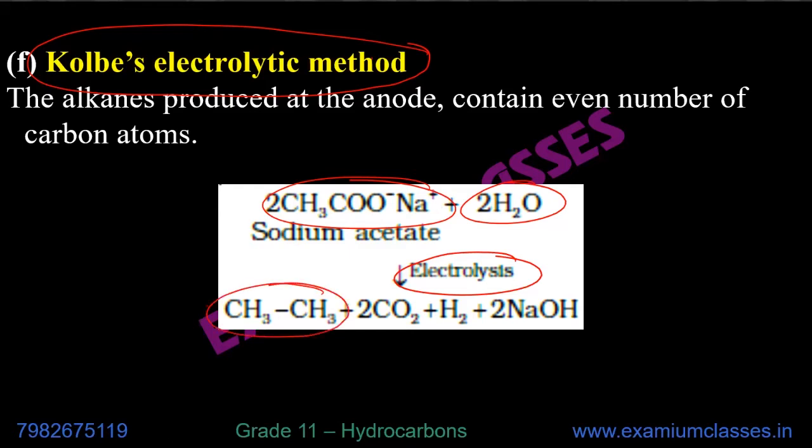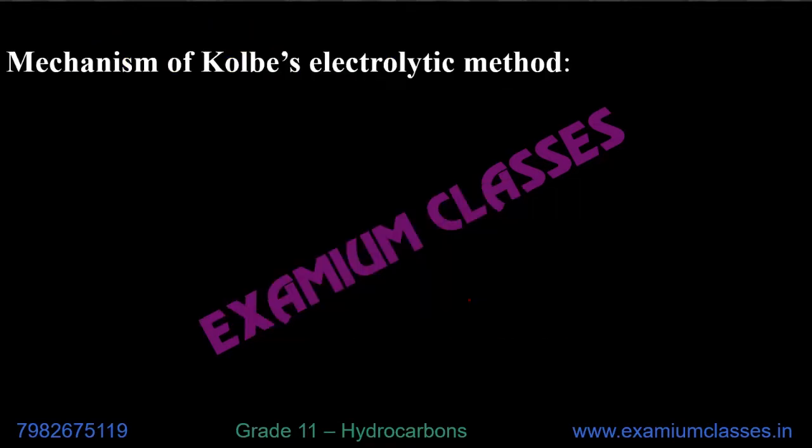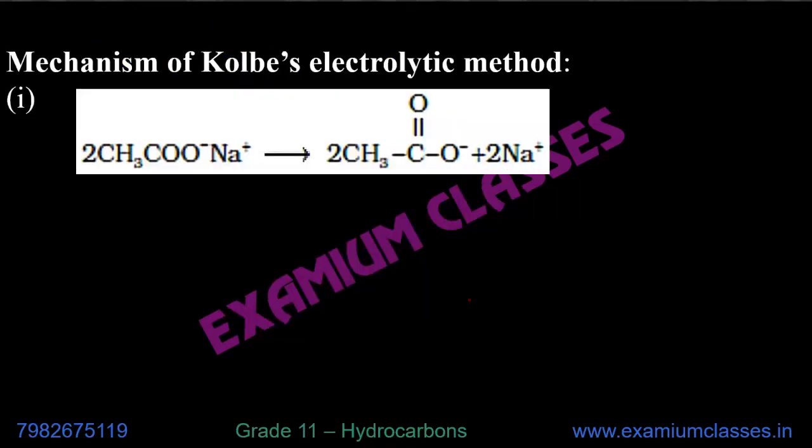you alkane, carbon dioxide, hydrogen, and NaOH. The mechanism sometimes is asked, you need to remember. First is ionization. First step is ionization, and that is what you will expect in electrolysis. When you dissolve a salt into water, it will get dissociated into its ions. That's what is the first step, ionization.